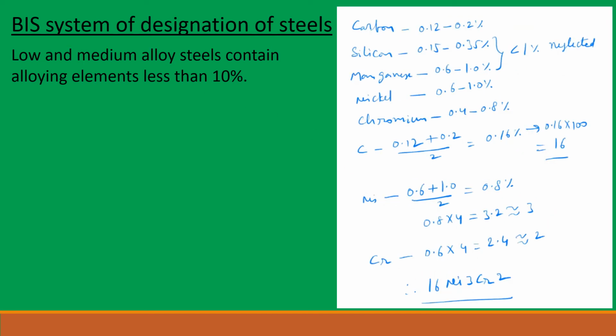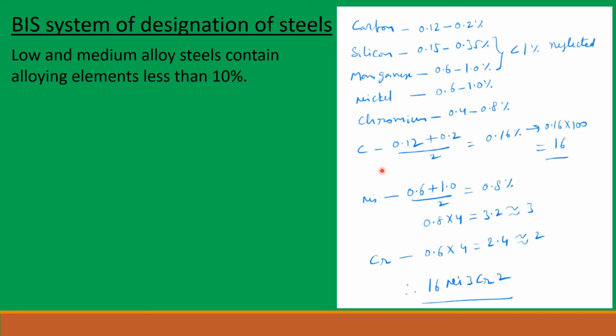In this example, a steel is having 0.12 to 0.2% of carbon, 0.15 to 0.35% of silicon, 0.6 to 1% of manganese, 0.6 to 1% of nickel, 0.4 to 0.8% of chromium. So as we discussed in the previous example, silicon and manganese average percentages are less than 1 individually, so they will be neglected in the formula. The next alloying elements, nickel and chromium, they will be written in the descending order of their percentages. So let us see the calculations.